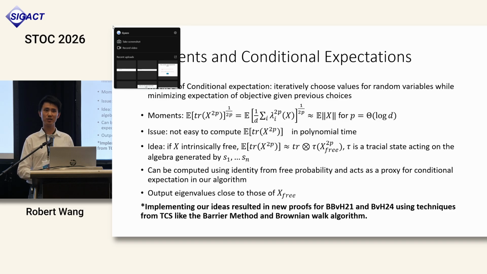As a final remark, in implementing our ideas, we also ended up finding new algorithmic proofs of the matrix concentration inequalities from Bandeira-Boedihardjo-van Handel in all of these models. And it's nice because our algorithm now uses techniques from theoretical computer science, including the barrier method, which was previously used for spectral sparsification, and the Brownian walk algorithm from discrepancy theory that Nikhil talked about earlier.